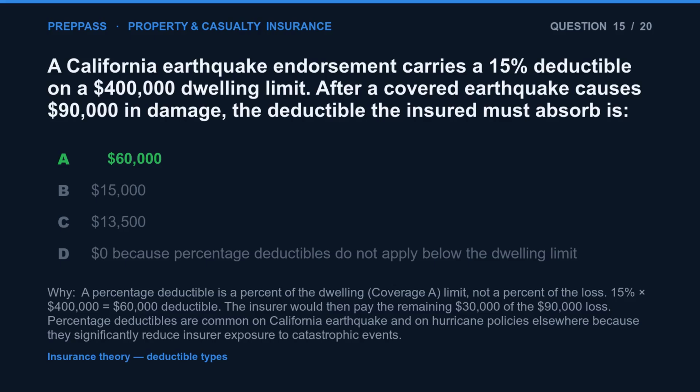The correct answer is A. A percentage deductible is a percent of the dwelling coverage A limit, not a percent of the loss. 15% times $400,000 equals $60,000 deductible. The insurer would then pay the remaining $30,000 of the $90,000 loss. Percentage deductibles are common on California earthquake and on hurricane policies elsewhere because they significantly reduce insurer exposure to catastrophic events.